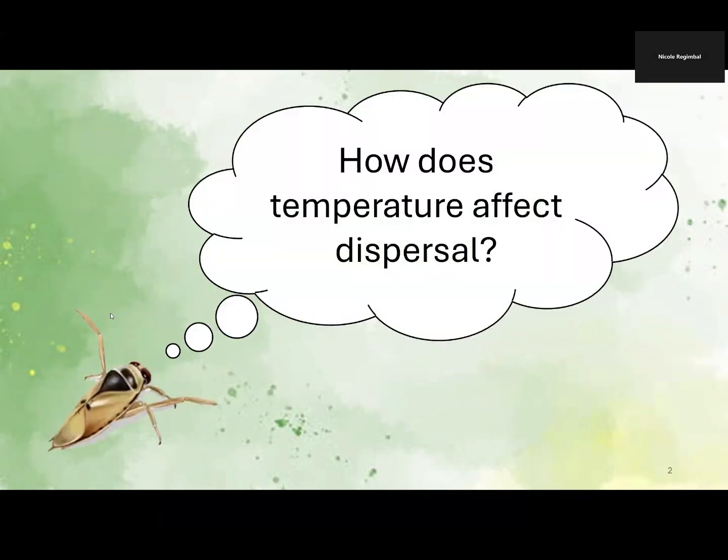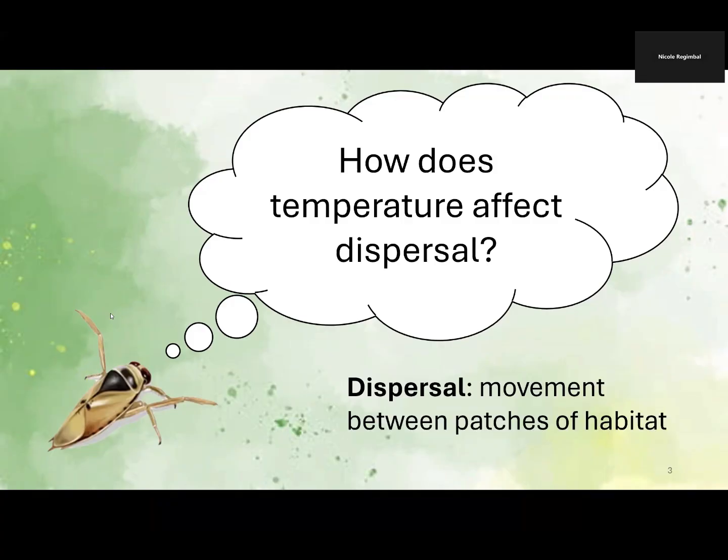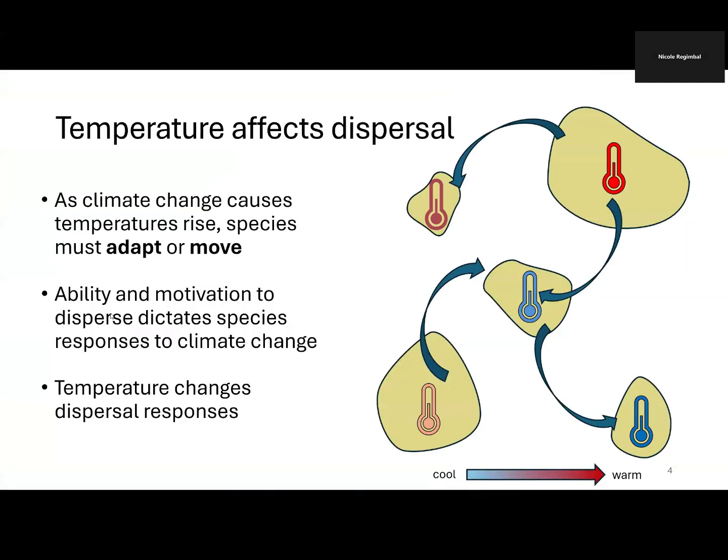So I'm interested in this big question of how temperature affects dispersal, where dispersal is defined as movement between patches of habitat. This is an important core ecological process that maintains genetic diversity and has stabilizing effects on populations that reduce the risk of extinction. As climate change causes temperatures to rise, species must either adapt to these new conditions or move in response to track their thermal niches. And this is dictated by dispersal.